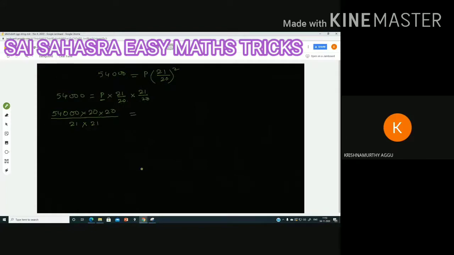What is there? After transposing these two, what is left here? P. Next, the cancellation process is there. With the 3 table, let me cancel. 3 7 times 21, 3 18 times is 54, and for triple zero, 3 into 18,000 will give 54,000.